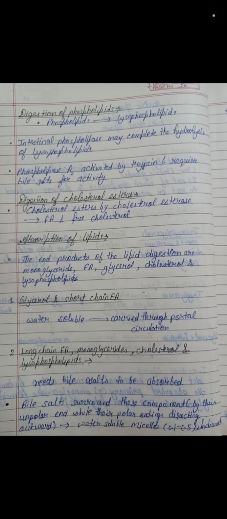Then bile salt surrounds these components by their nonpolar end while their polar ending is directed outward, and it is converted into water soluble micelles whose size is 0.1 to 0.5 micrometer in diameter. Micelles soluble in water enter the microvilli of mucosal cells by endocytosis, where fat digestion may be completed through the action of intestinal lipase. And here we can see the diagrammatic view of lipid absorption.